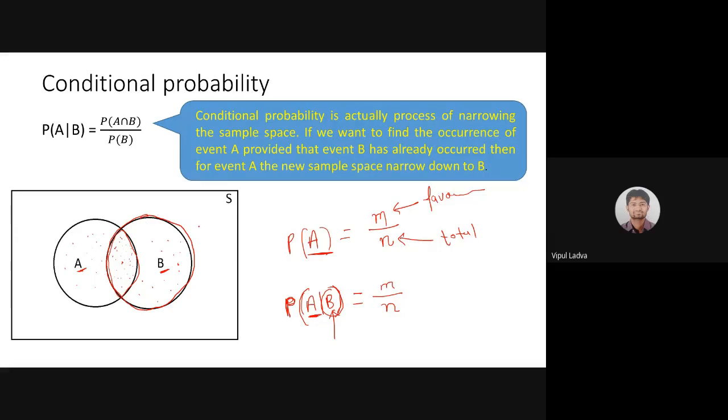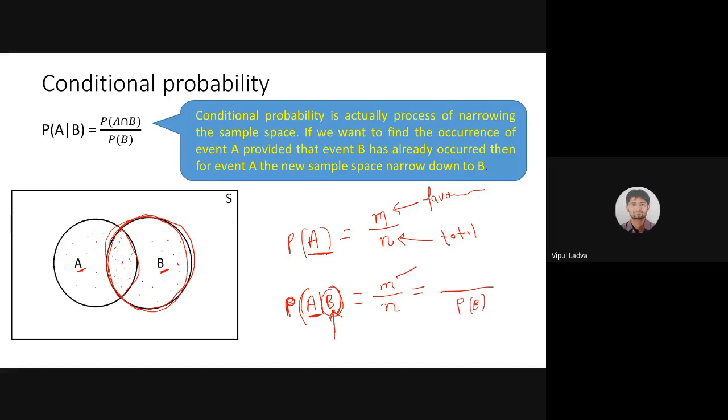As I say, B is my condition. We are finding the probability of event A after event B. That means B has already occurred. So this portion will have all my total cases. So in the denominator, I am writing P of B.